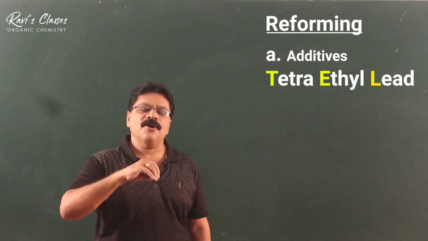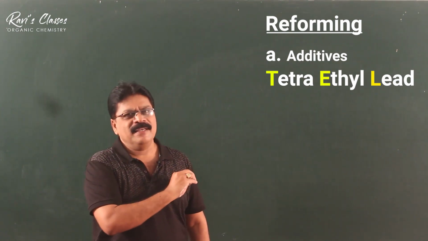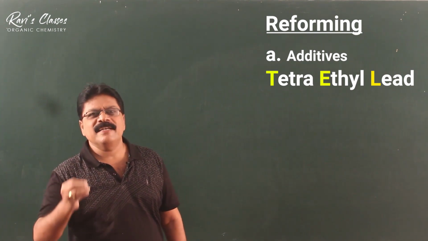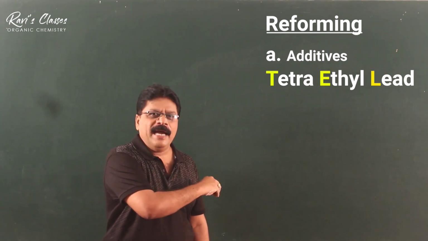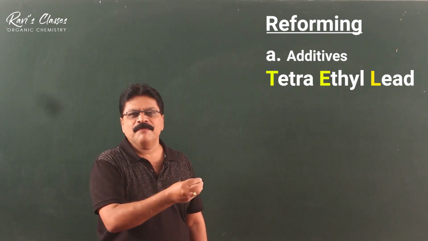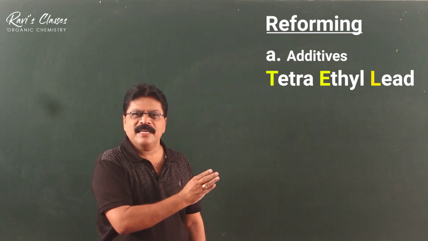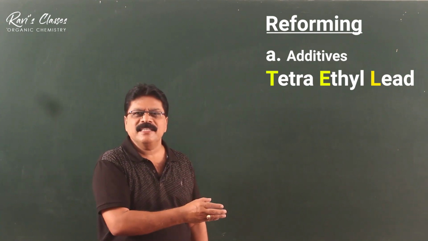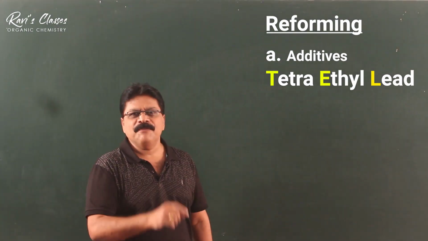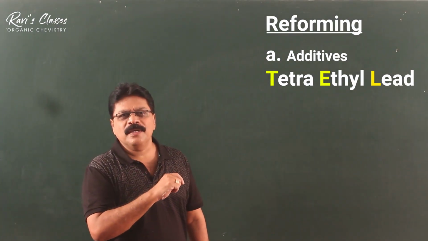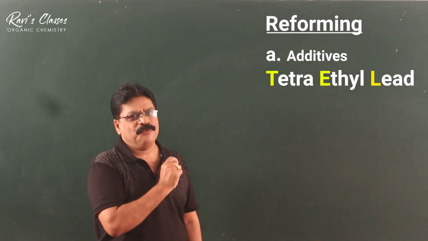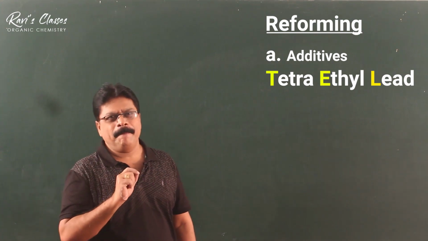Earlier on, to increase the branching, they used to add tetraethyl lead. But when tetraethyl lead is added to petrol, what happens inside the combustion chamber? The ethyl part of tetraethyl lead becomes free radicals. It will break the straight chain compounds and make them branched. This leads to extensive branching, and this branching leads to better fuels. Now, this is one way.